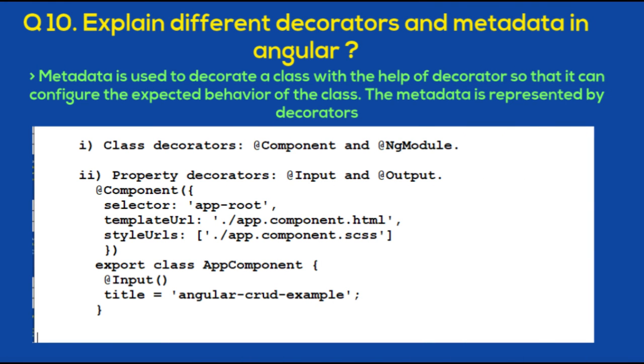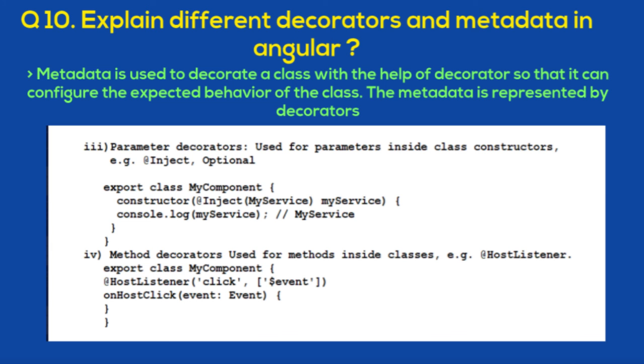Now the next question is explain different decorators and metadata in Angular. Metadata is used to decorate a class with the help of decorator so that it can configure the expected behavior of the class, and the metadata is represented by decorator. So there are four types of decorators described here. First one is class decorator. Examples are @Component and @NgModule. Second one is property decorator. It is @Input and @Output.